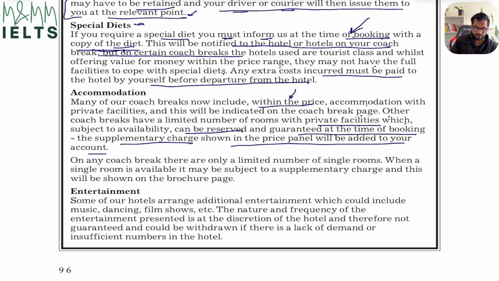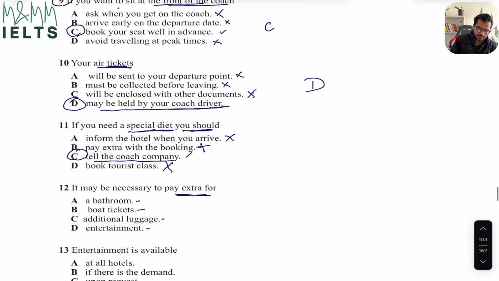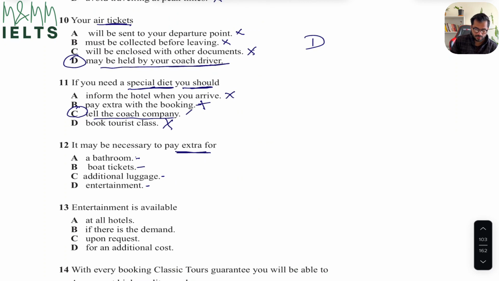So this is what they're referring to, that a limited number of rooms which have a bathroom attached will be available, subject to availability, can be reserved, and it will be guaranteed when you book if you reserve it, but then an additional charge will be shown which you have to pay. So let's have a look at the options again. Yes, bathroom does look like my correct answer, as it's necessary to pay extra for.